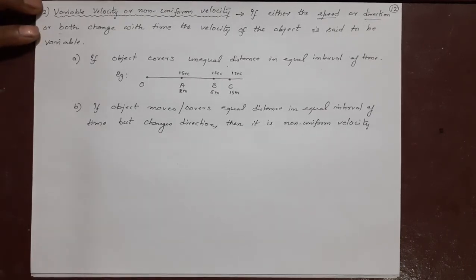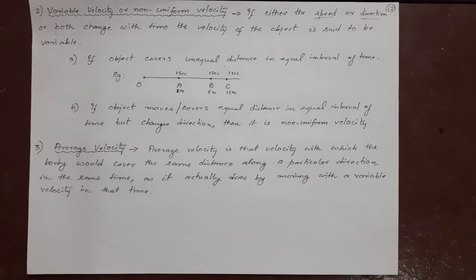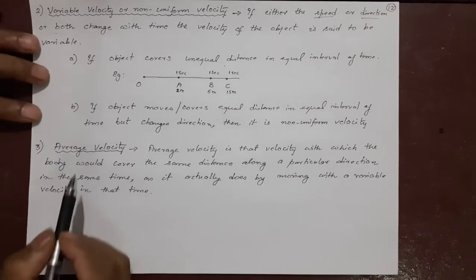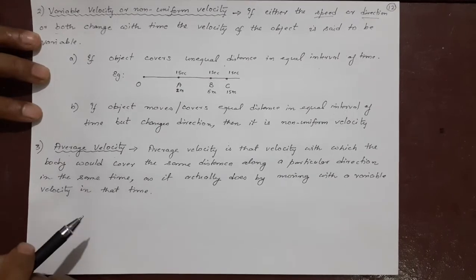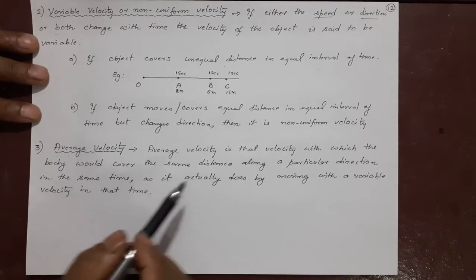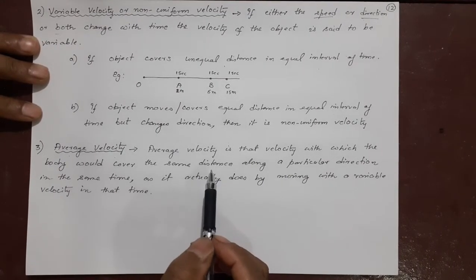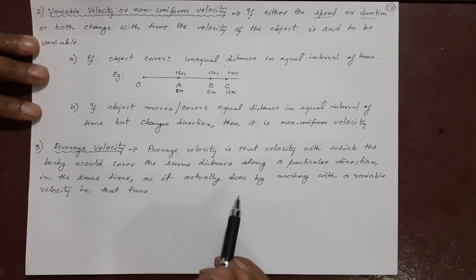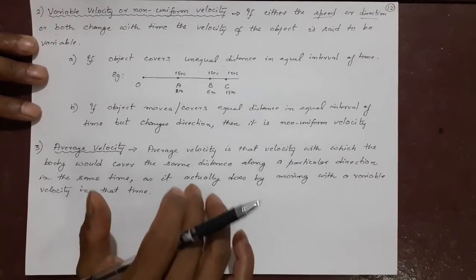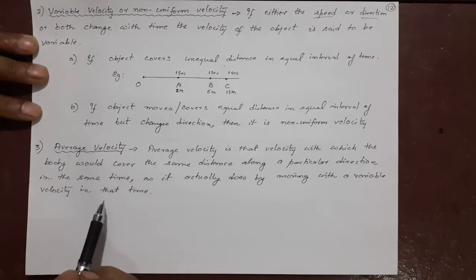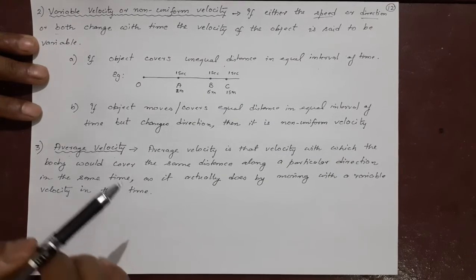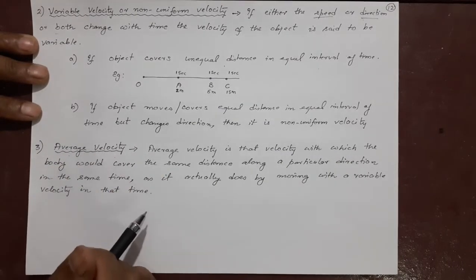Now the third type of velocity. Here comes the third one, average velocity. What is this? Let's try to understand. Suppose you have one object moving with different velocities, 5, 10, 20, like this, and you want one velocity out of all of that, which may not be exactly any of them.